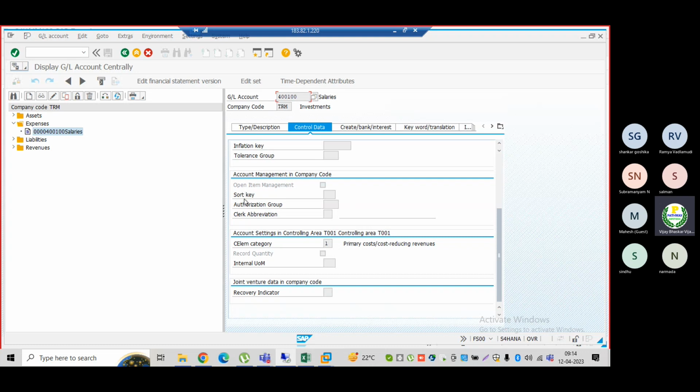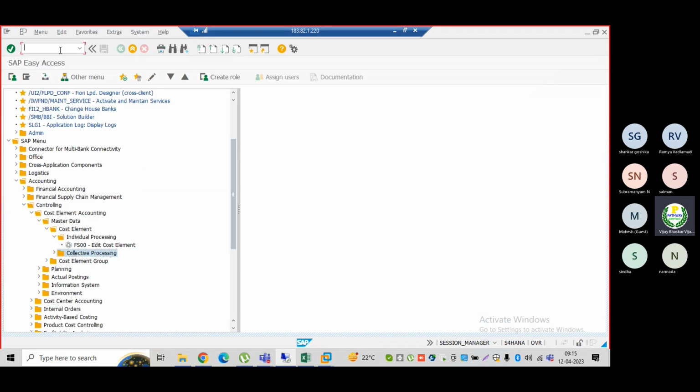For secondary cost elements, this is a similar way we need to follow for all my primary cost elements, for expenses and revenues, when I am creating them. Then what about the secondary cost elements? For the secondary cost elements, if you remember, I have created a separate account group.